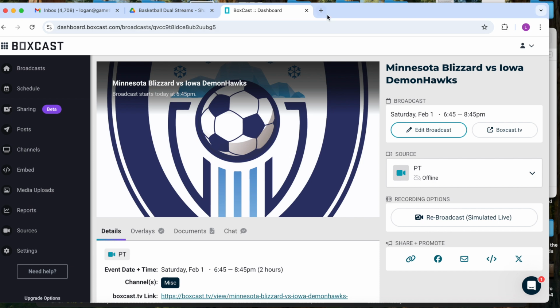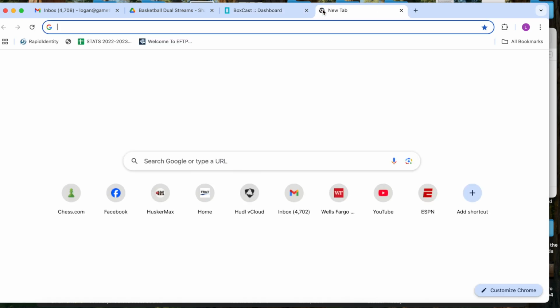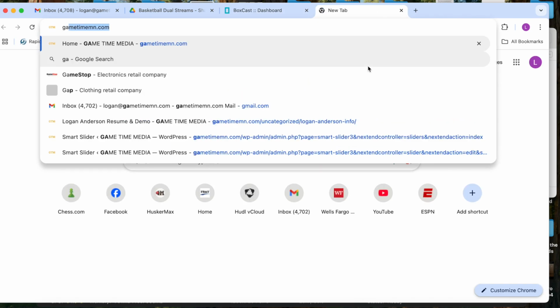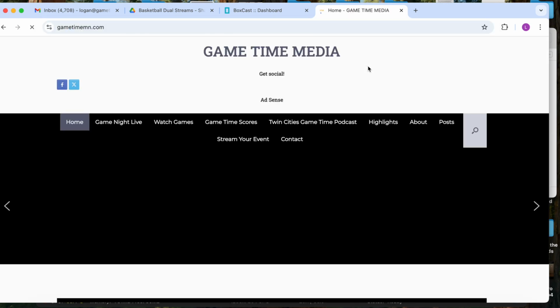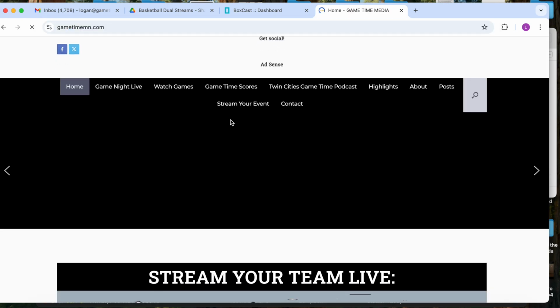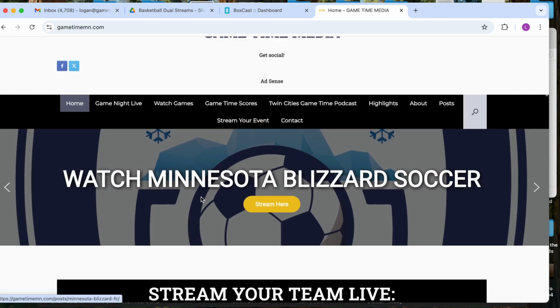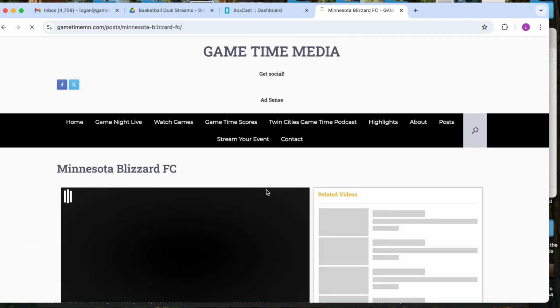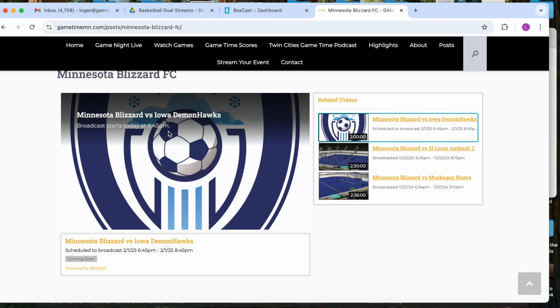To check it and make sure that it's working, just go to gametimemn.com. If you see right here, the first thing, Watch Minnesota Blizzard Soccer. If you click on that on your phone, you should see this streaming. Hit play. If it's running, then you're working properly. So I would recommend doing that almost immediately after 6:45 when this thing goes live.